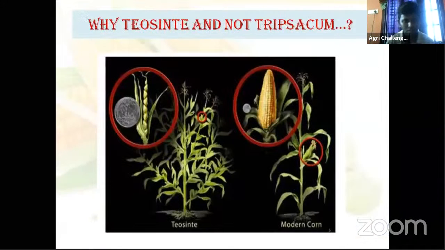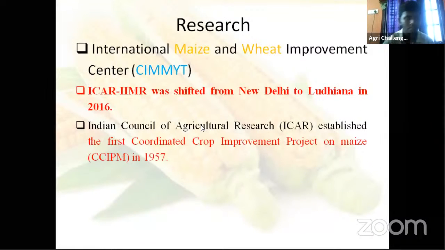Here you can observe this is our modern corn. Then coming to research institutions working on maize crop. CIMMYT, what is that? You have already learned all these institutions in your 1st and 2nd year classes. So tell me, what is CIMMYT?